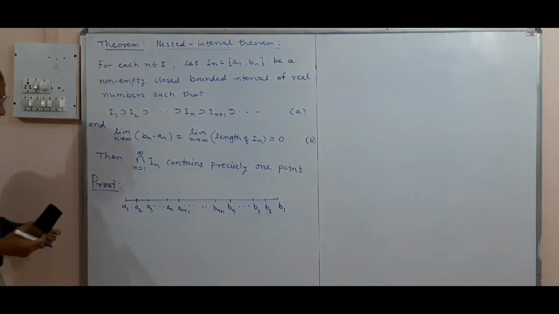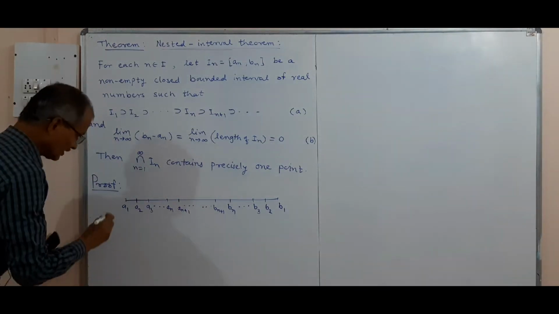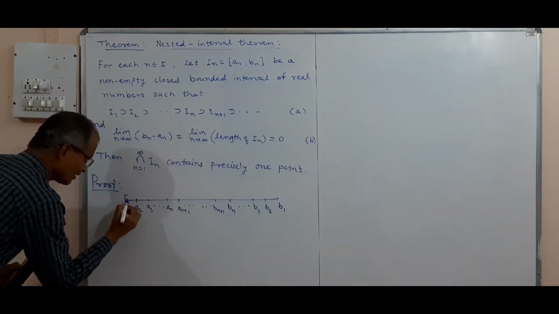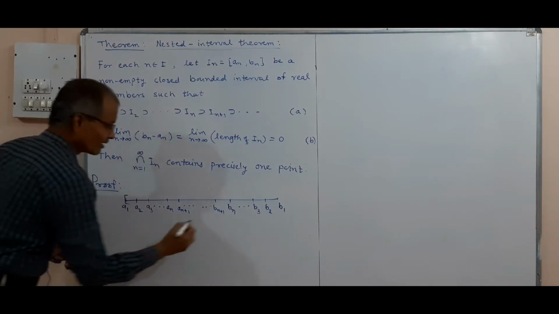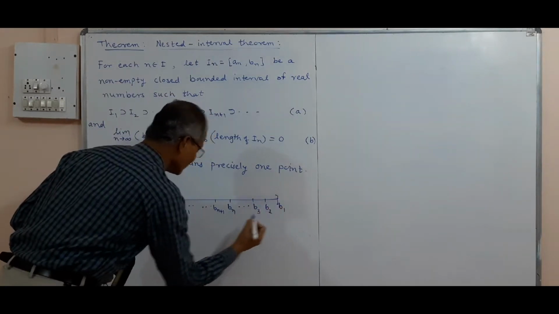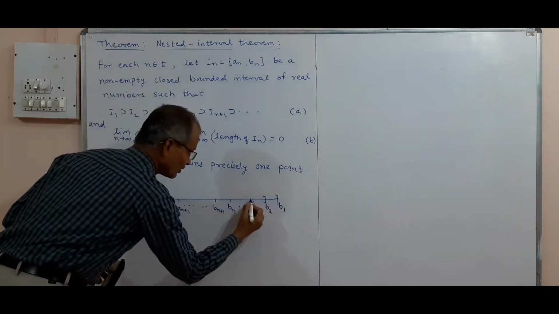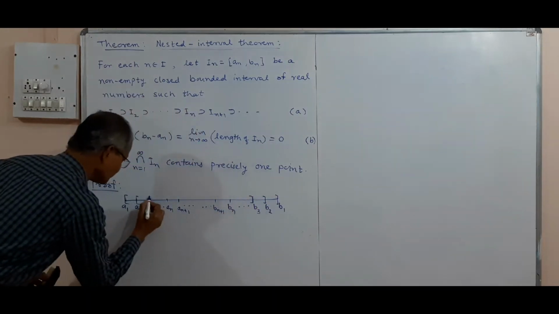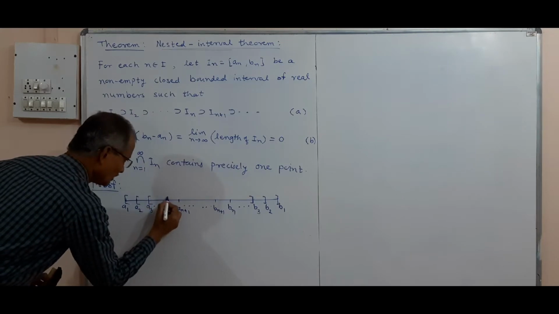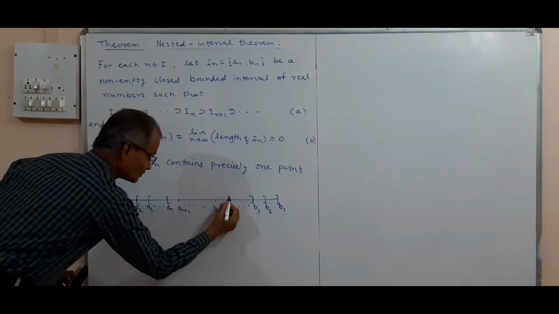Thus this forms a nest of intervals: this is I1, this is I2, and so on, this is I3, and so on.